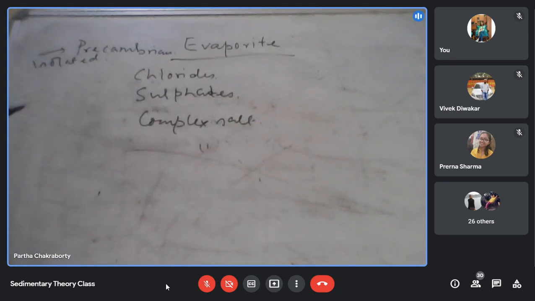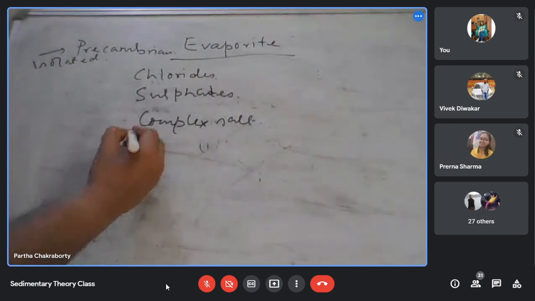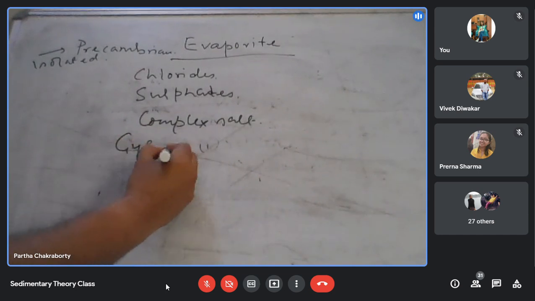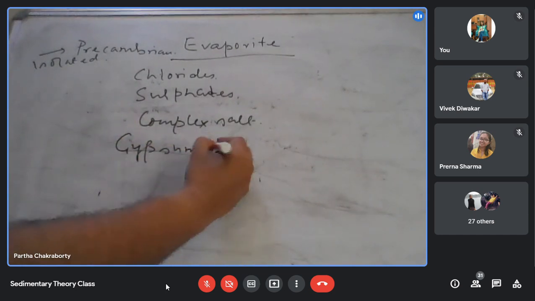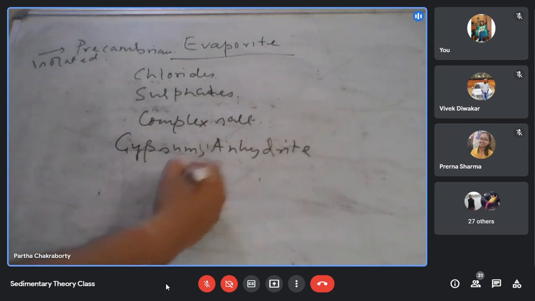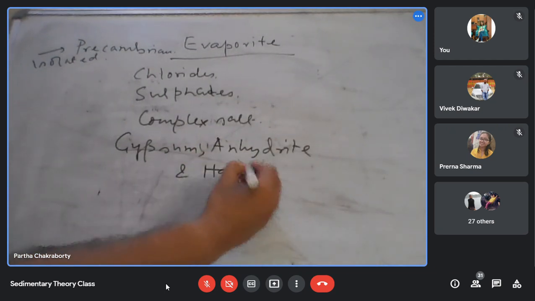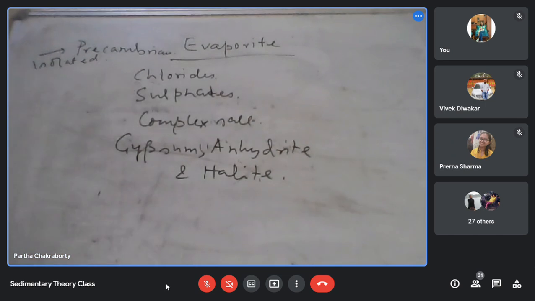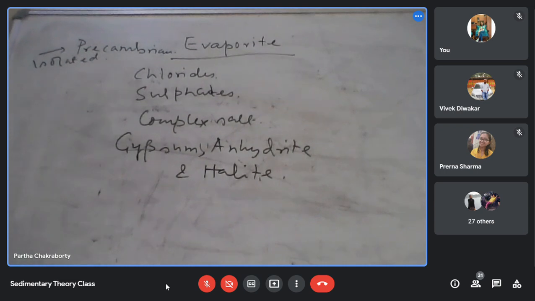The three most important salt minerals we get in nature are gypsum, anhydrite, and halite. Then you get a series of complex salts.